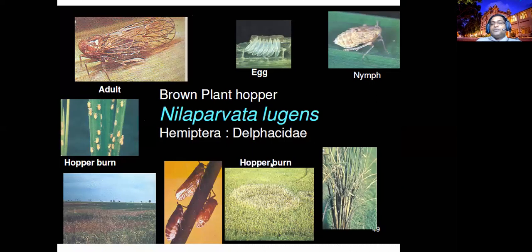Another important sucking pest is the brown plant hopper, entomologically called Nilaparvata lugens, of order Hemiptera, family Delphacidae. It is a sporadic pest that you can expect in a few isolated areas. Nowadays in Sri Lanka, the Ampara district and part of the Matara district are highly affected by the brown plant hopper. Last season also the Ampara district was highly affected, but it occurs here and there infrequently in the dry zones of Sri Lanka too.